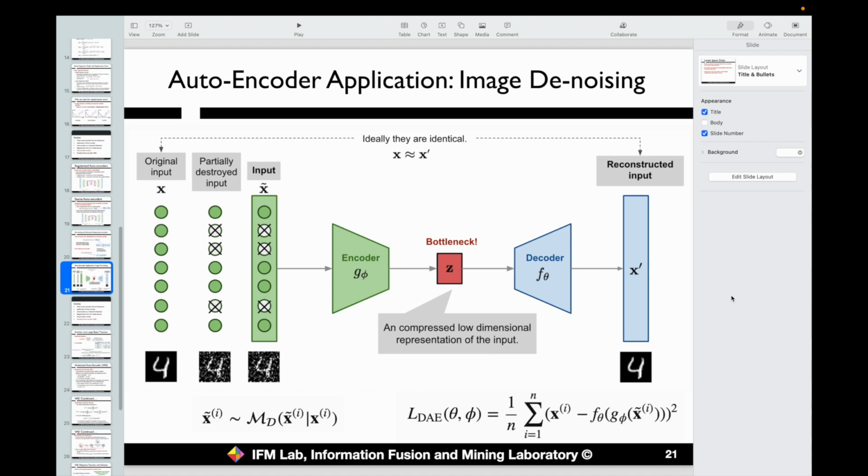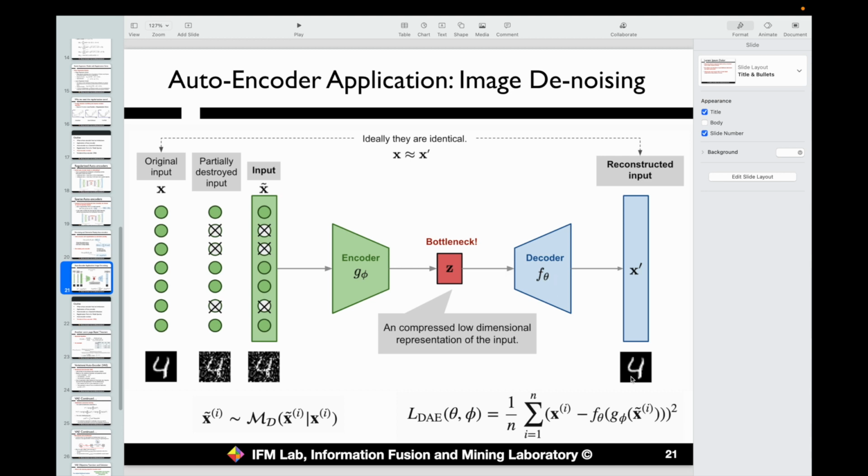Let's assume we have some noisy inputs denoted by x tilde, and this image is so noisy. We want to build an autoencoder with both the encoder and the decoder. Then we do the reconstruction to get x prime, as you can see on the right-hand side. This part is very similar to the conventional autoencoder with encoder, bottleneck, and decoder.